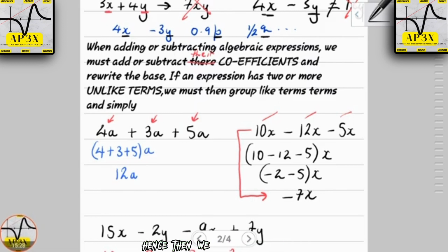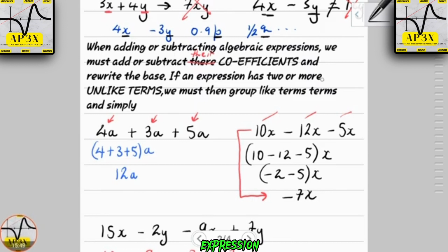Now we understand that it's not the letters that we're adding, but in fact the numbers in front of the letters, or variables. And once we add or subtract the coefficients, we simply rewrite the base.